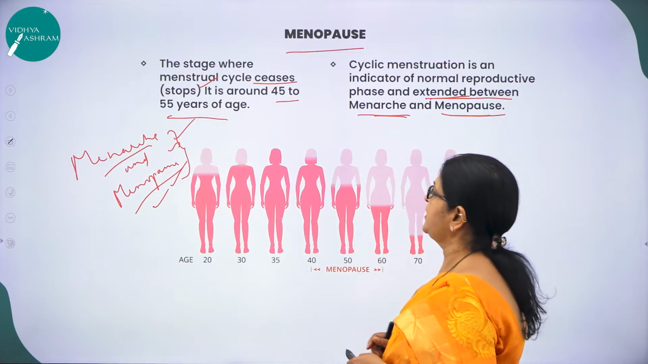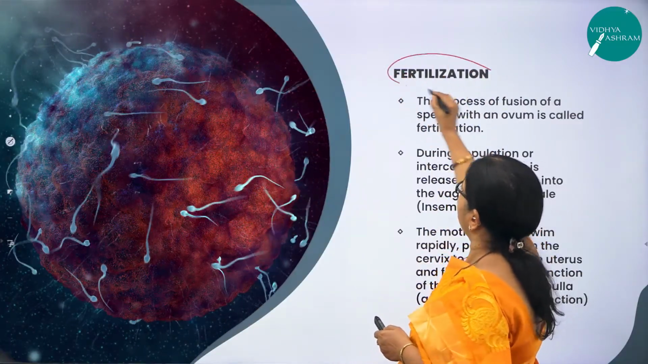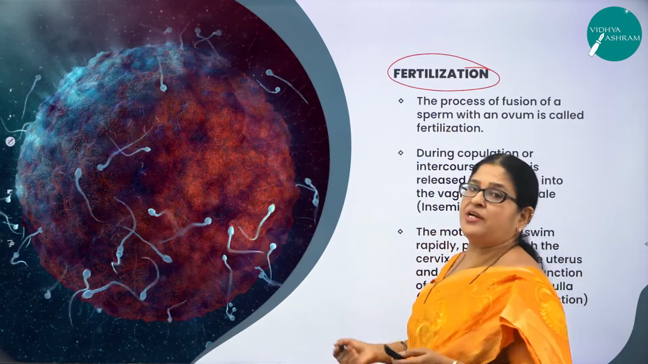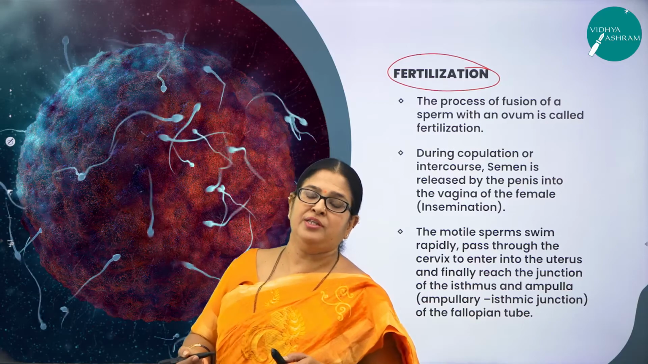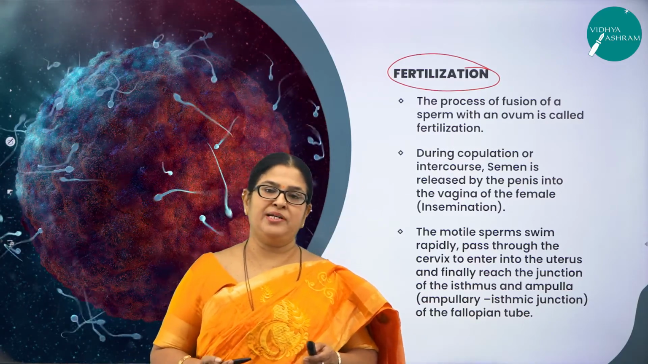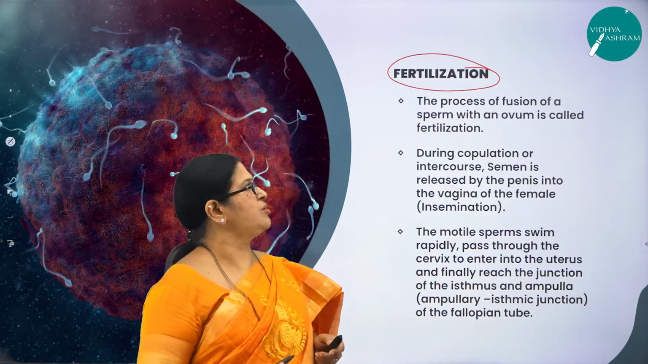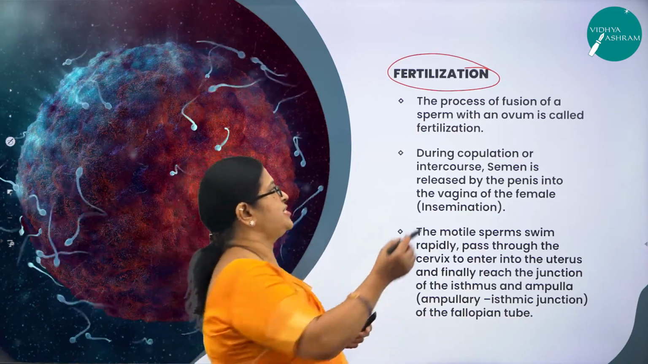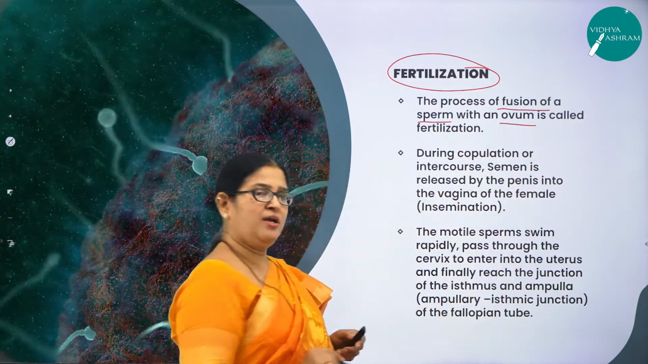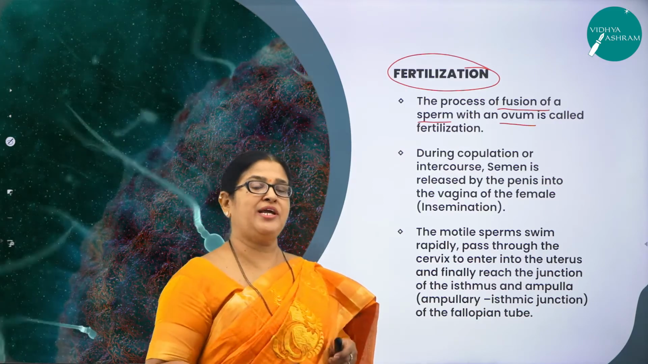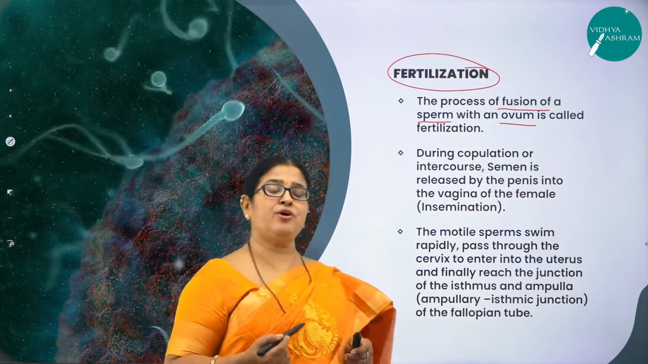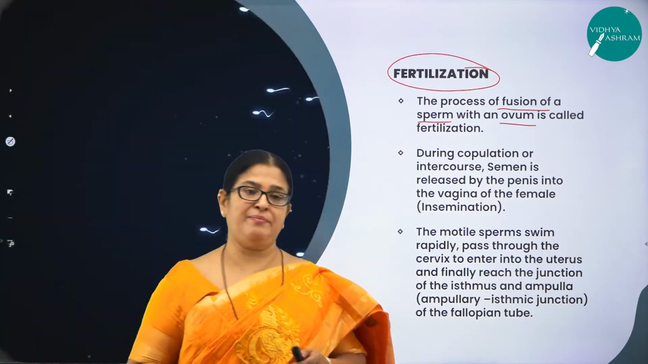Now we'll move on to the next very important concept called fertilization. Right. Now let us see what fertilization is. It is nothing but the process of the fusion of a sperm with an ovum, resulting in the formation of a diploid cell called the zygote. We use the word fertilization. So what is fertilization? It is the process of fusion of a sperm with an ovum. But what actually happens in this particular process called fertilization? During copulation or intercourse, the semen, as you know, what is semen?